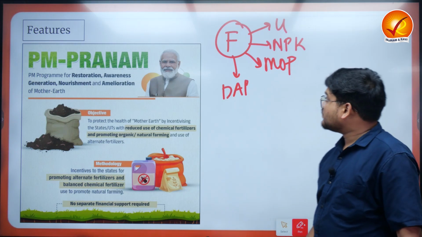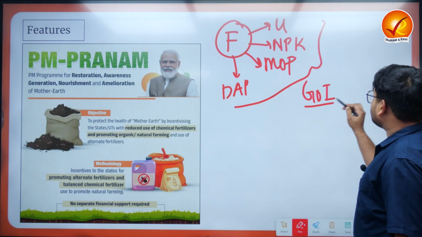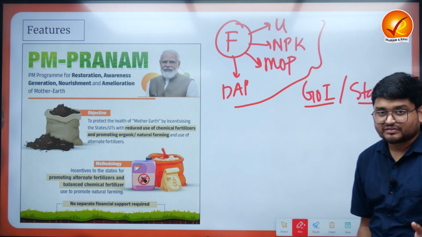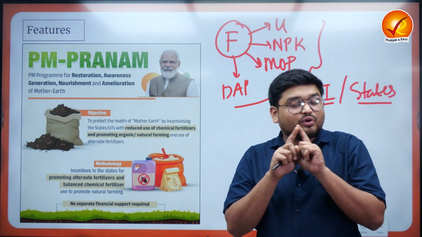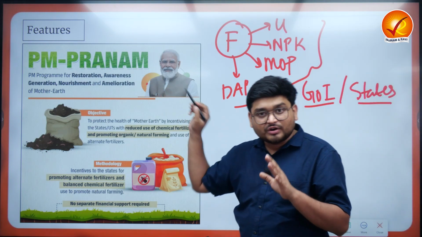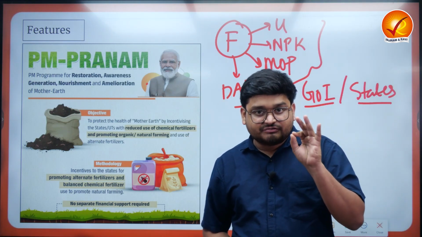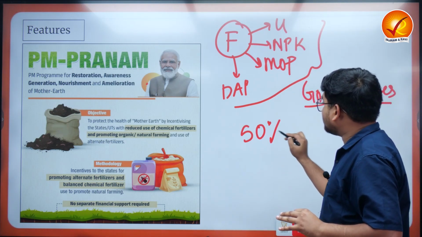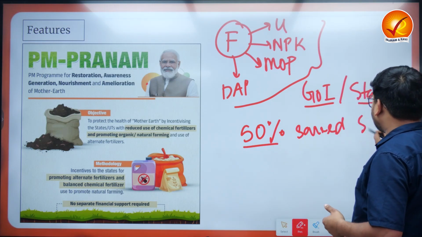Now what will be happening here? With reference to all of these fertilizers, obviously the Government of India and the state governments have various initiatives to promote these fertilizers. They have various subsidies. Now, this particular PM Pranam will not have any separate budget. Whatever funds are required for PM Pranam will be channelized from the existing fertilizer schemes and policies. And 50% of the fertilizers, or the funds, which will be saved by the states.